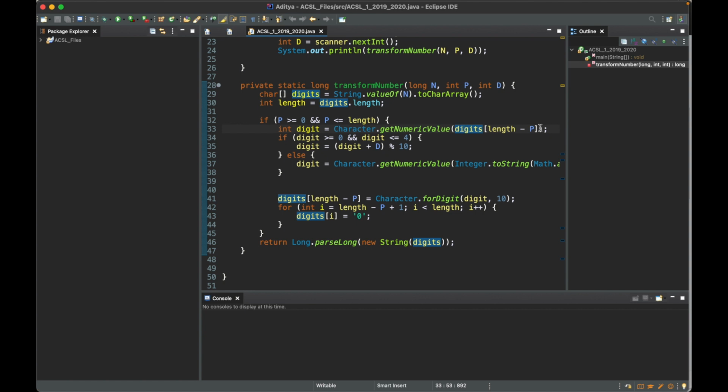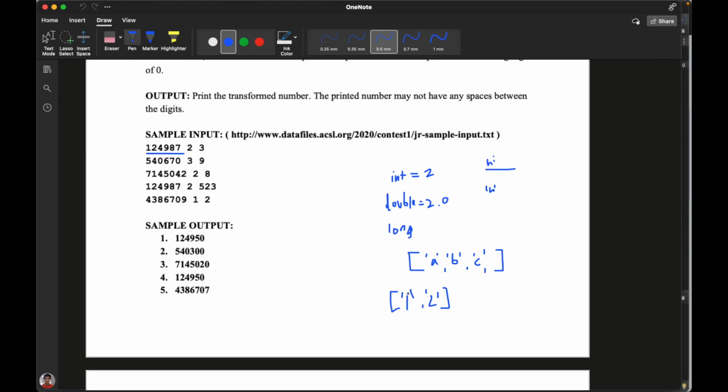Because remember, we can only do arithmetic with integers or double values. But since we converted it to a character array, we can't actually do anything with those character digits yet. So using this Character.getNumericValue function, now we have the capability to turn each of these individual character values into actual numerical values.